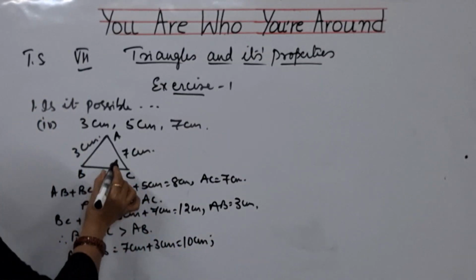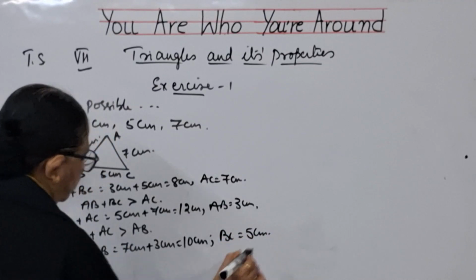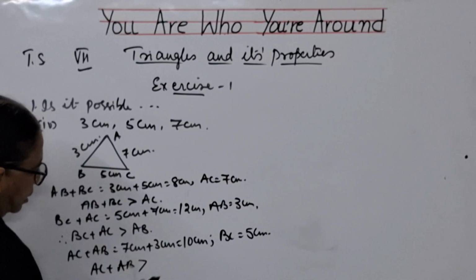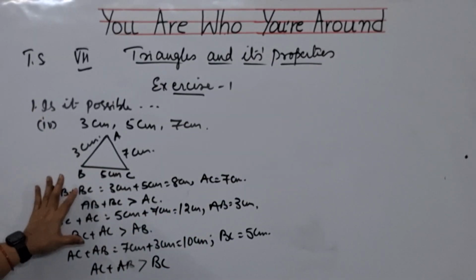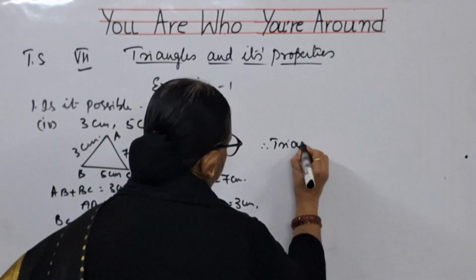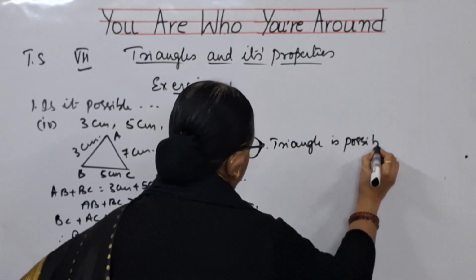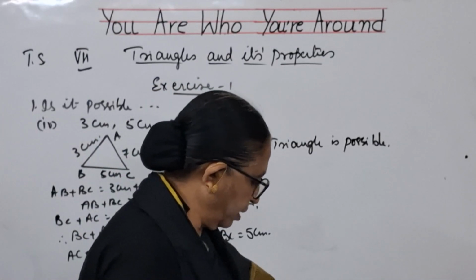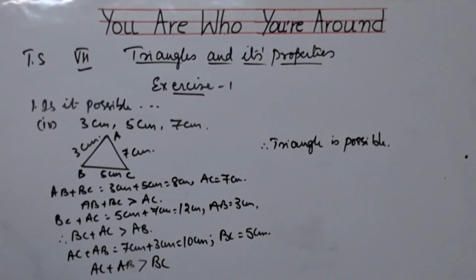Then, the third side is BC, which is equal to 5 centimeters. That means AC plus AB is greater than BC. So in all the cases the property is accepted. Therefore, the triangle is possible. So with this, children, the first exercise I have completed. Please copy it.